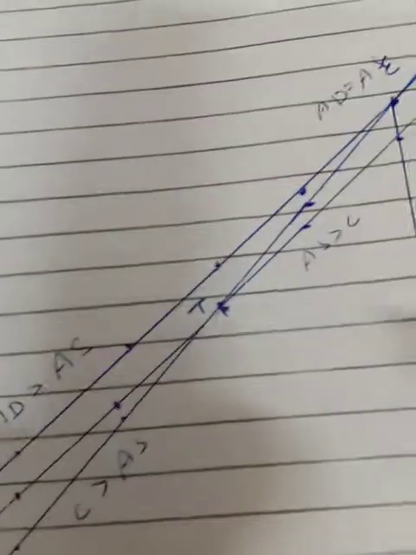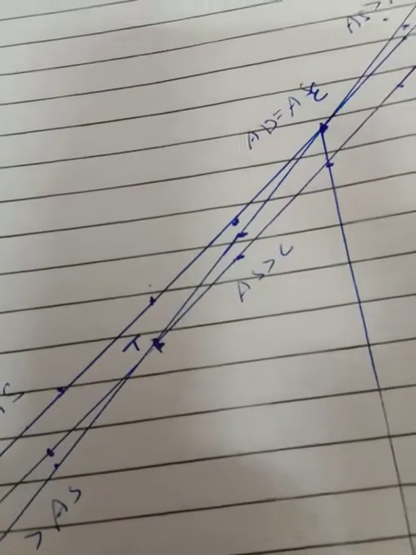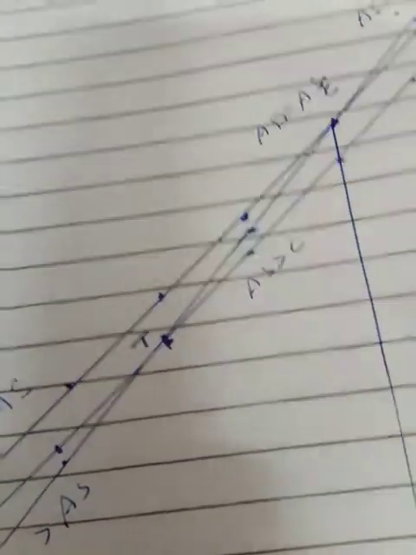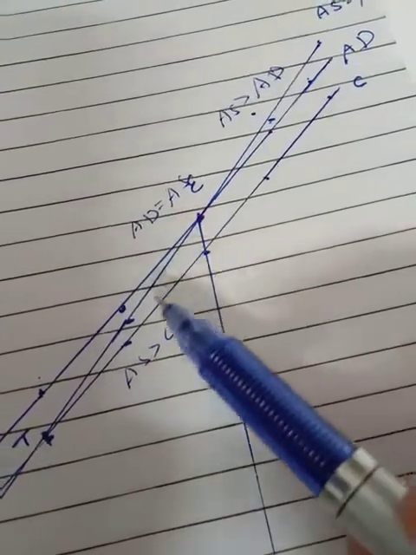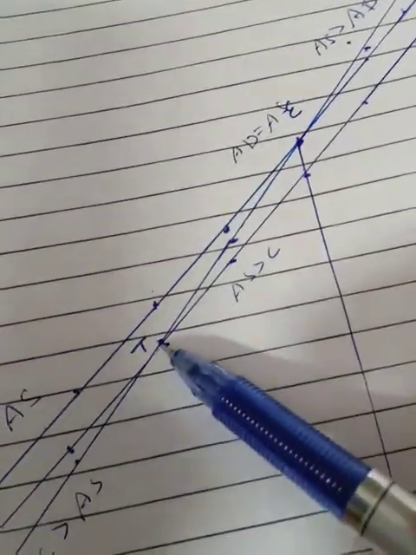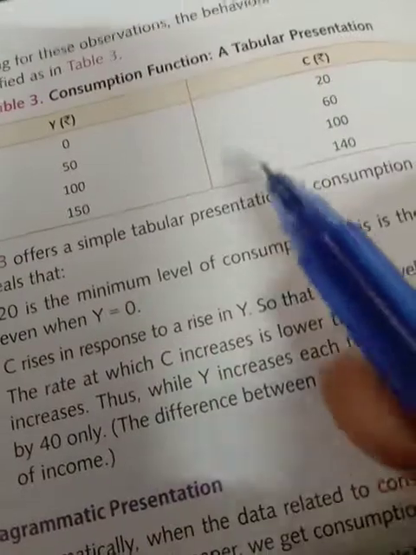The point where income is equal to consumption is also known as the break-even level of income. You have to remember this: where income is equal to consumption, that point is the break-even point. So you can make the table like this, just as I made, and you can follow the table that is given in your book also.